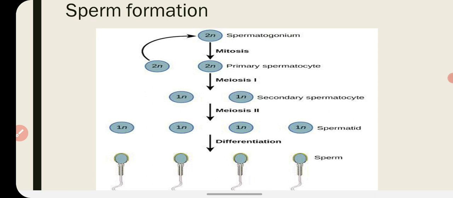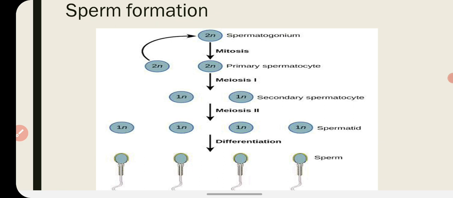First, the spermatogonium undergoes mitotic division, and two cells are formed which are 2n, and they are called primary spermatocyte. Then the primary spermatocyte undergoes meiosis 1, and two cells are formed, and they have half the number of chromosomes, n number of chromosomes, and they are called secondary spermatocyte.